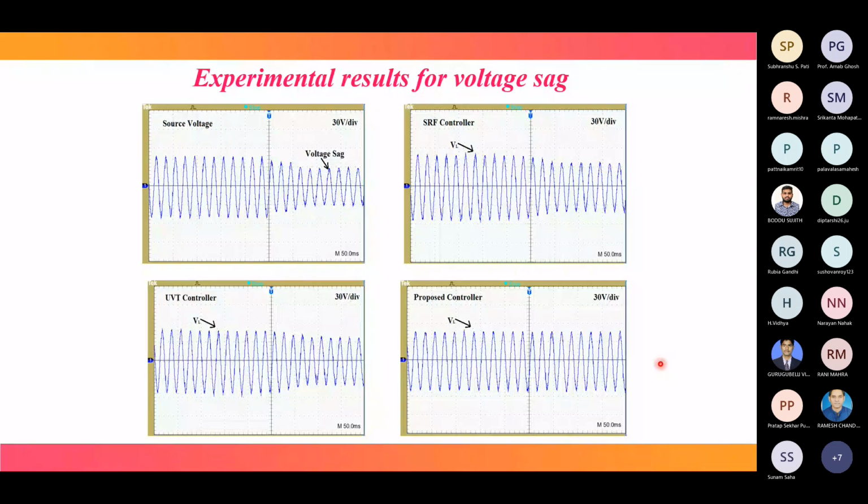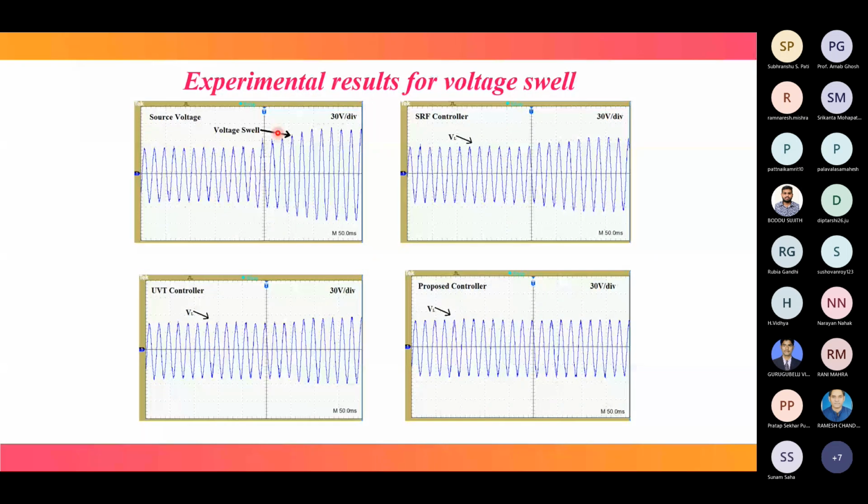This is the voltage swelling case. Over this portion, voltage level increases. This swelling is also eliminated using SRF and UVT, but still swelling is there. This voltage is not the same as this voltage, but in the proposed controller, the level is perfectly the same. So voltage swell is completely eliminated. This is regarding experimental results for voltage harmonics mitigation.